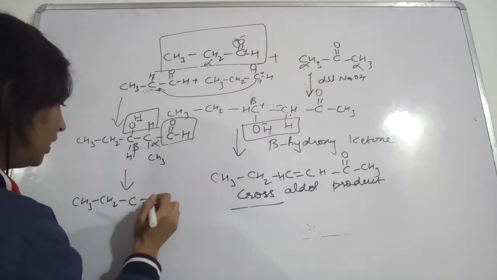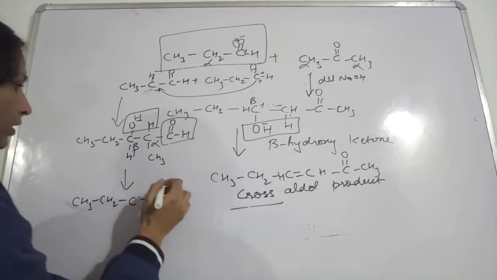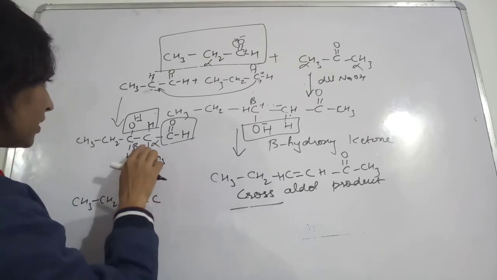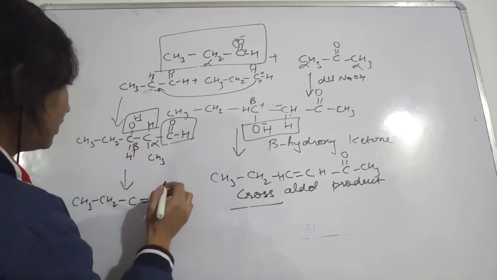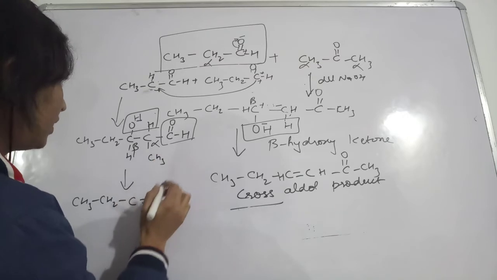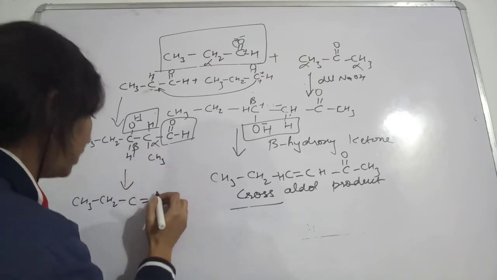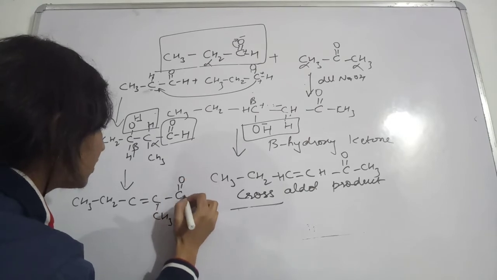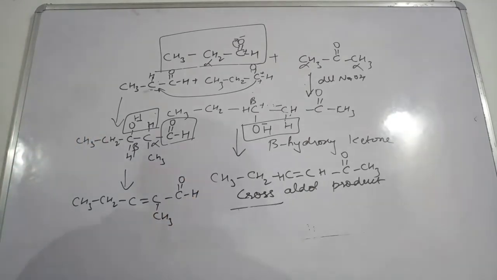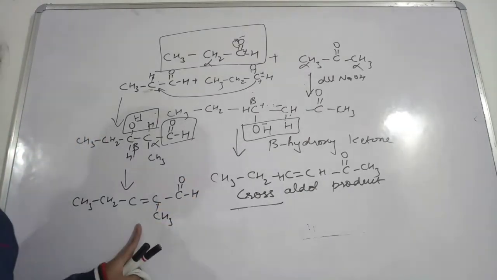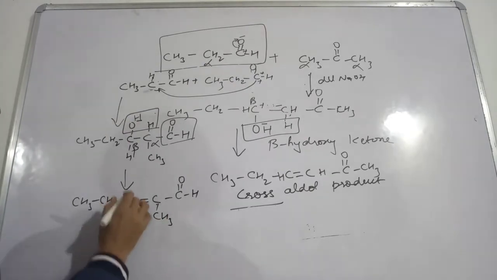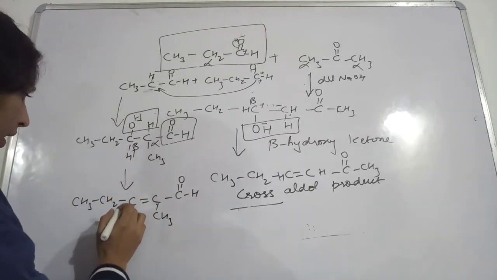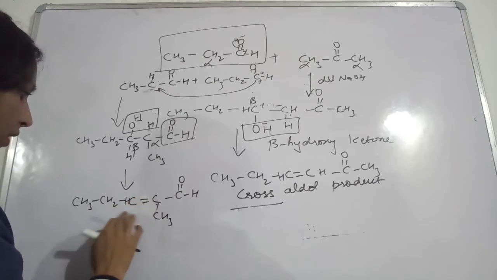So write down this one, the same, this C double bond, 1, 2, okay, you can write like this, CH3 and this CHO. So this way you will get this self aldol product. So this will be called as 1, 2, 3, one more hydrogen will come here.